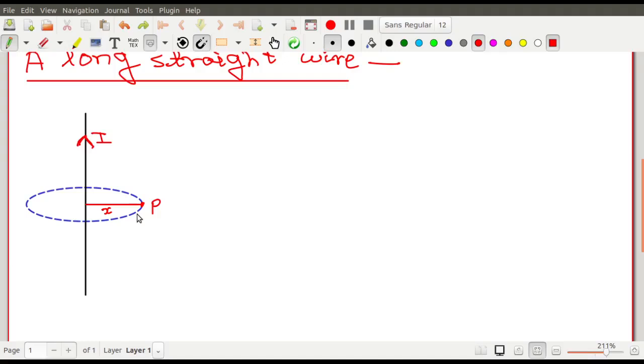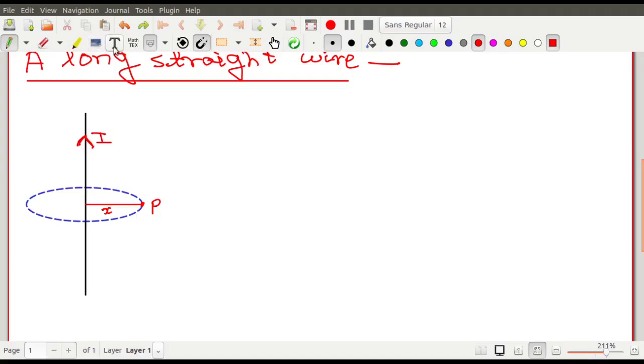That is, there is no symmetry. But as it is of infinite length, it appears same from all directions, from all positions of the wire. And this is possible only if the magnetic field is tangential over here. So যদি ফিল্ডটা এখানে tangential হয় তবেই সেটা possible, then only it is possible.